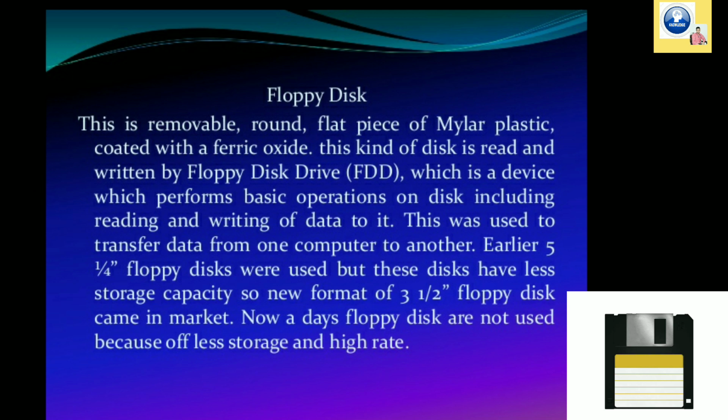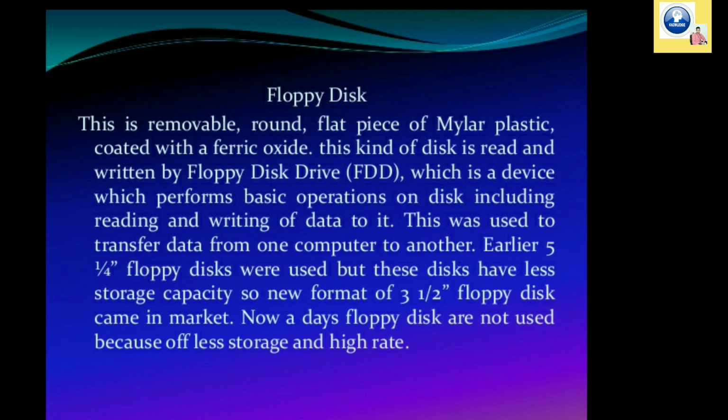Floppy disk. This is a removable, round, flat piece of Mylar plastic coated with ferric oxide. This kind of disk is read and written by the floppy disk drive, FDD, which is a device which performs basic operations on disk, including reading and writing of data. This was used to transfer data from one computer to another. I said it was used. It means nowadays floppy disk is not used. The capacity of the floppy disk is very less. So nowadays floppy disks are replaced by DVD and CD, and nowadays flash drives are used.